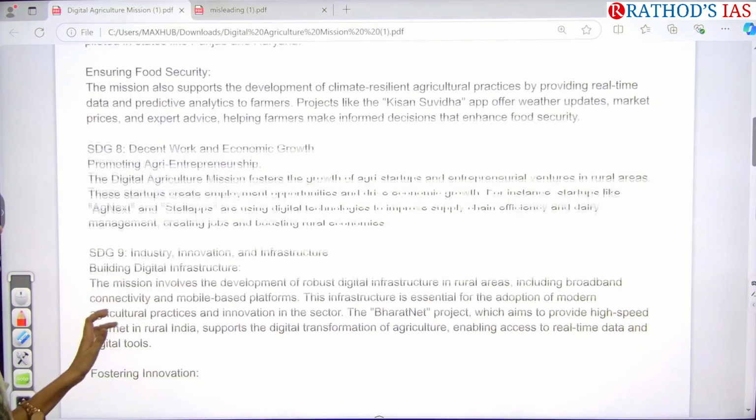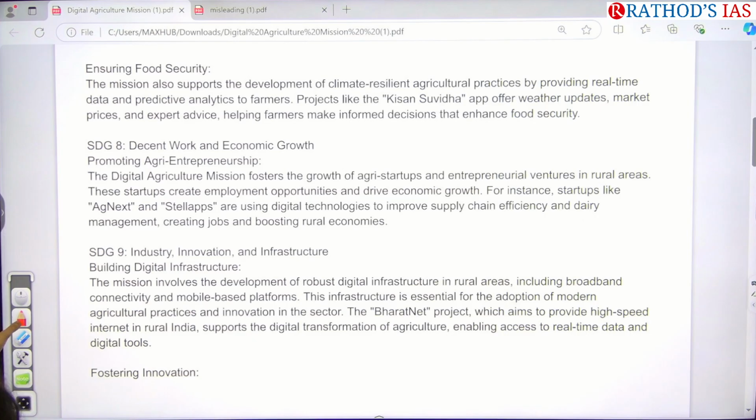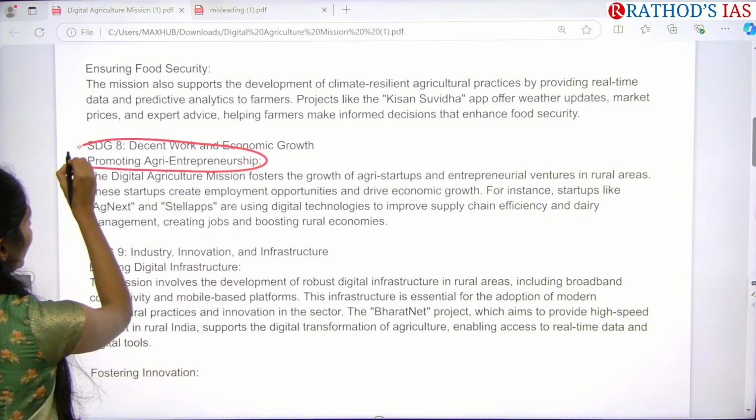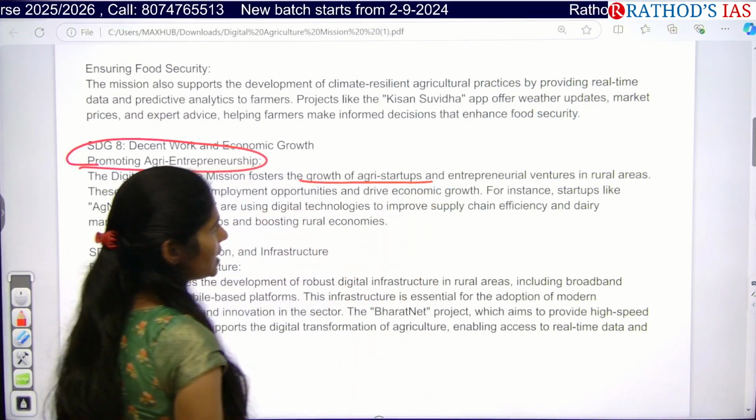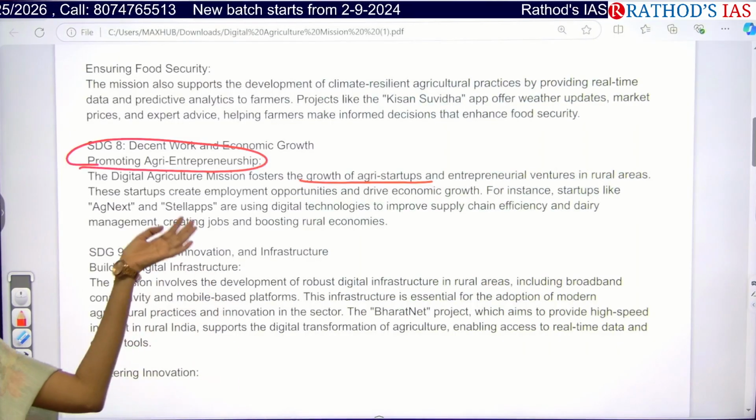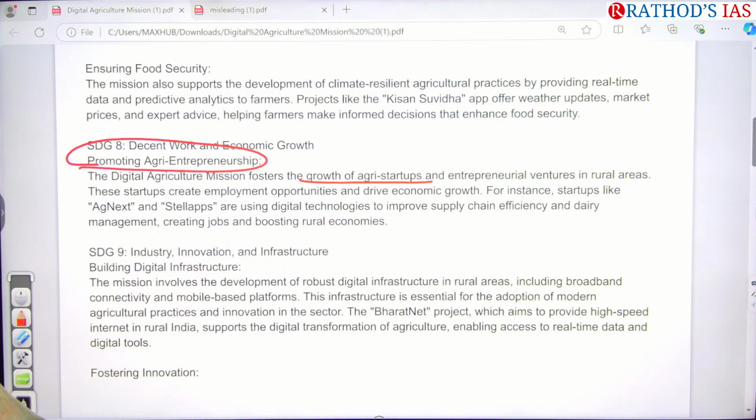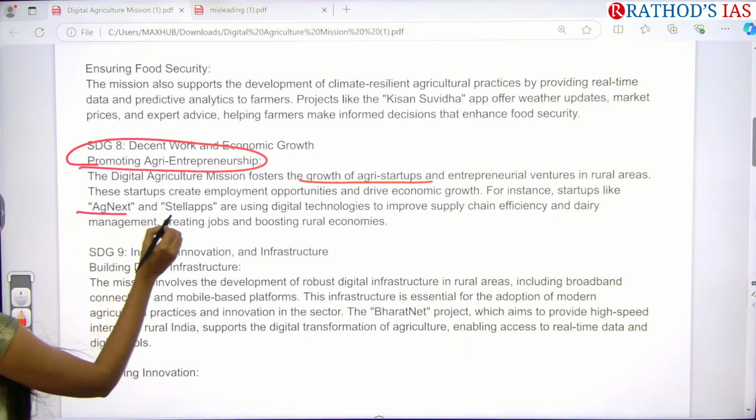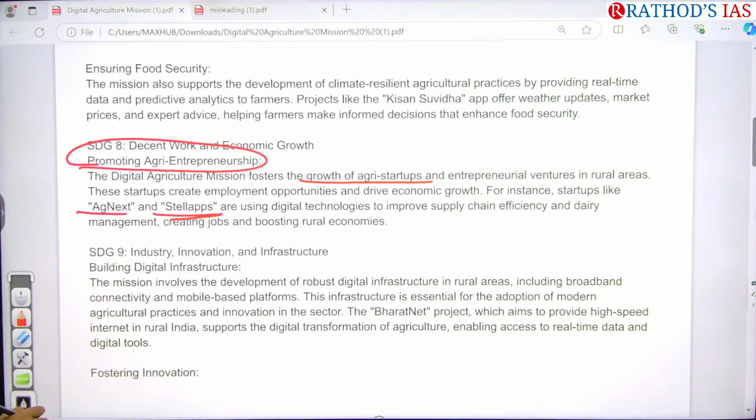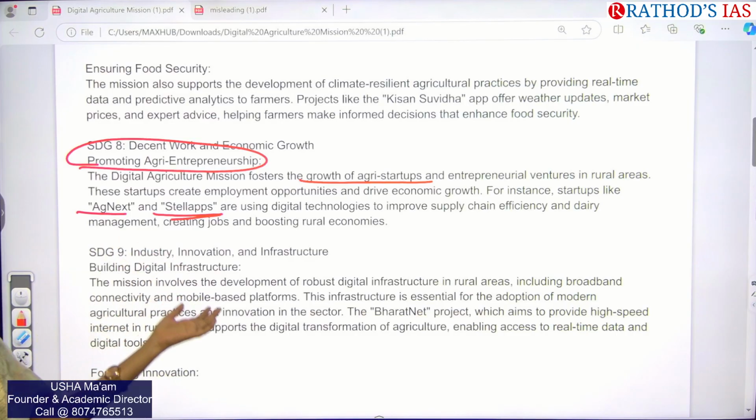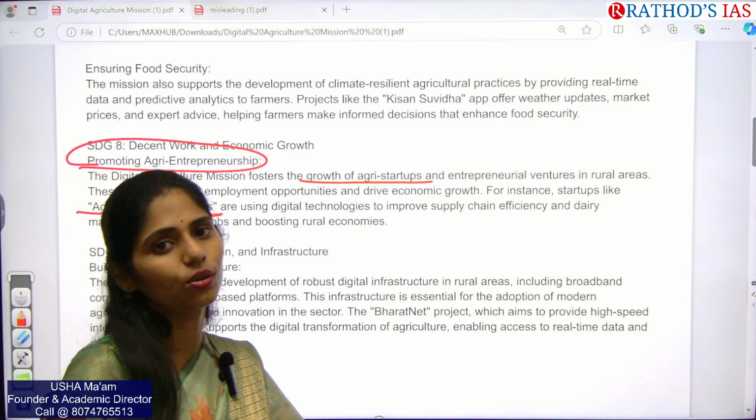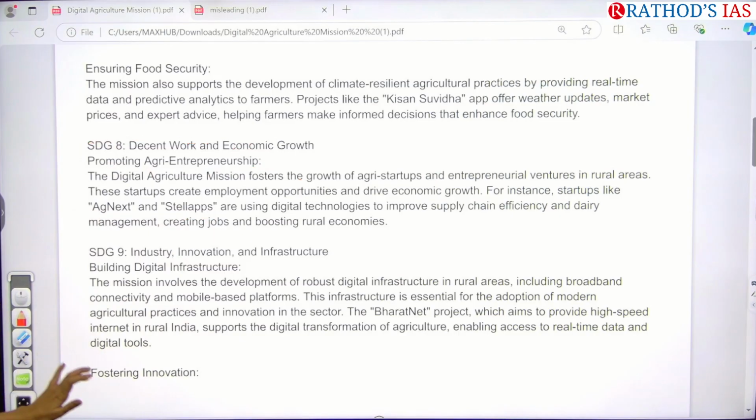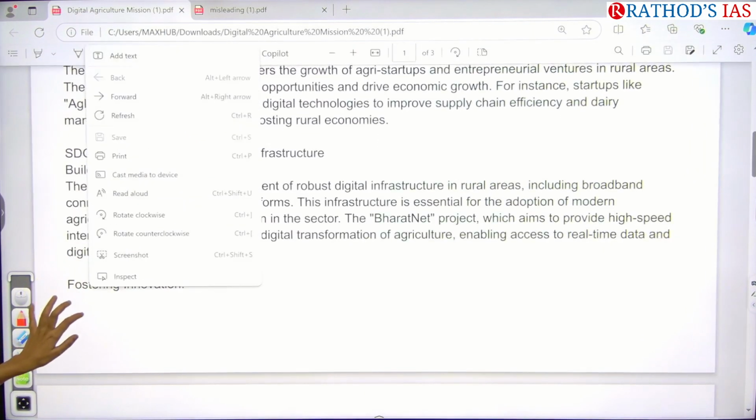And SDG 8 talks about decent work and economic growth. Here we are promoting agriculture entrepreneurship, so that we can improve growth in agriculture startups and increase entrepreneurial ventures in rural areas. For example, we have startups like AgNext and Tell Apps. They are using digital technology to increase supply chain efficiency, especially in dairy management, so that they will be creating jobs as well as boosting our rural economies. And yes, it is for milk products.